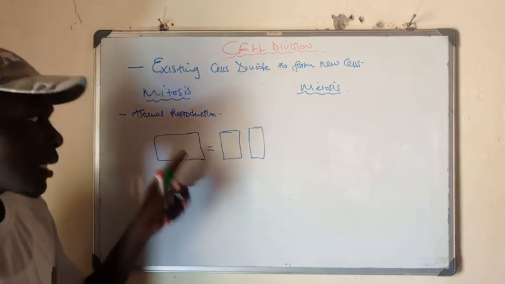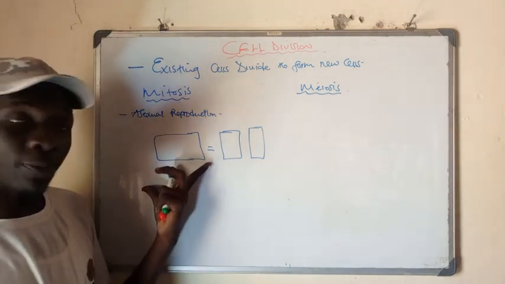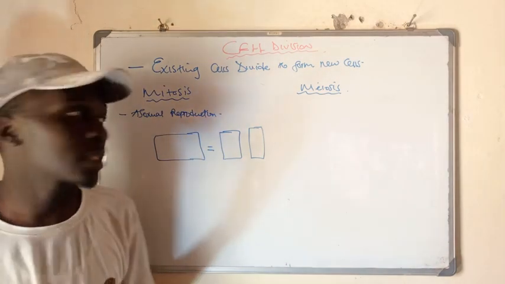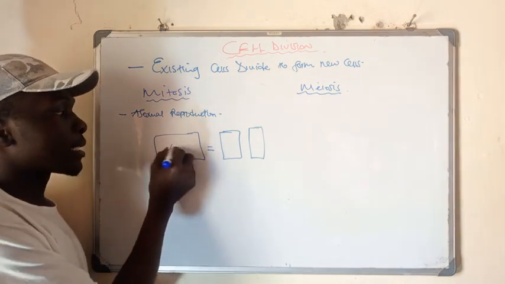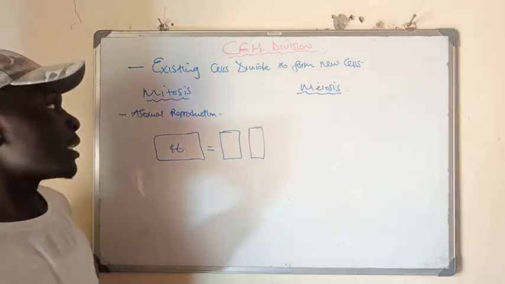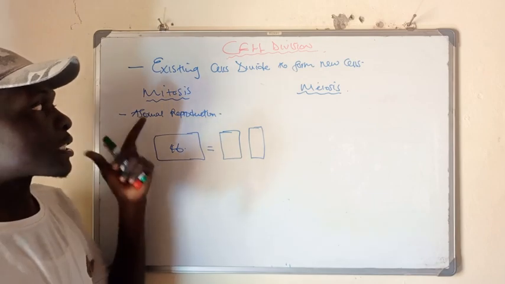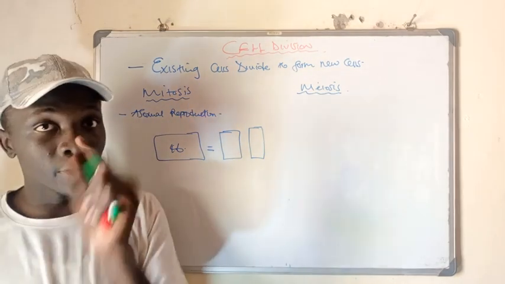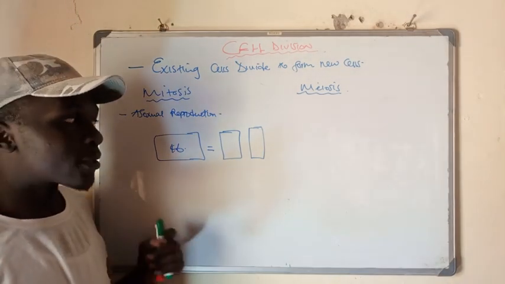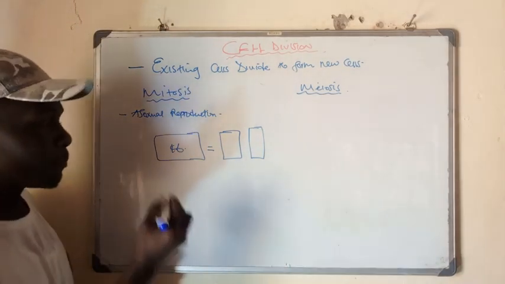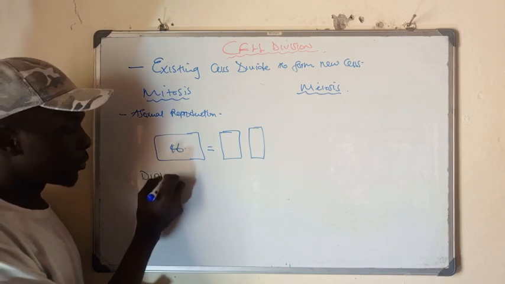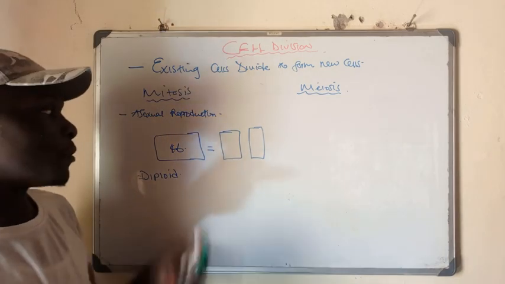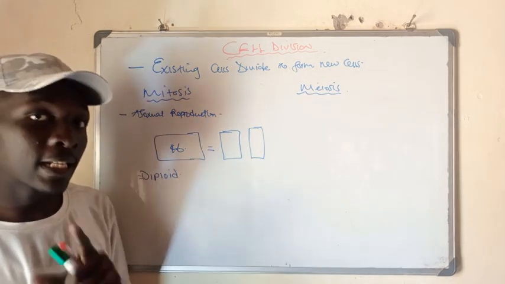But then every cell in the human body, here we are referring to eukaryotic cells, particularly human beings, they have a total of 46 chromosomes. Now, in this type of division, which is mitosis, the cell number divides by 2, but those cells are called diploid cells because those cells contain the original number of chromosomes they had before this cell division started taking place.